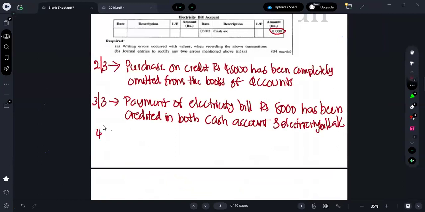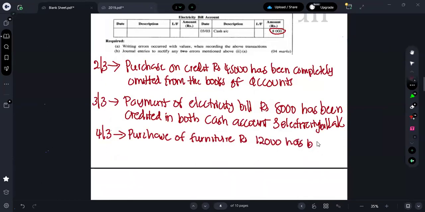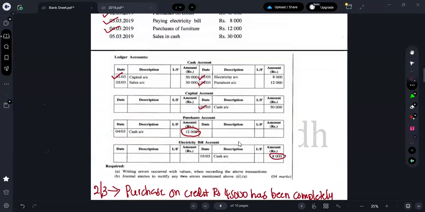As the 4th of March, purchase of furniture, rupees 12,000 has been debited in purchase account. Debited in what account? Purchase account. That's the error they have made.